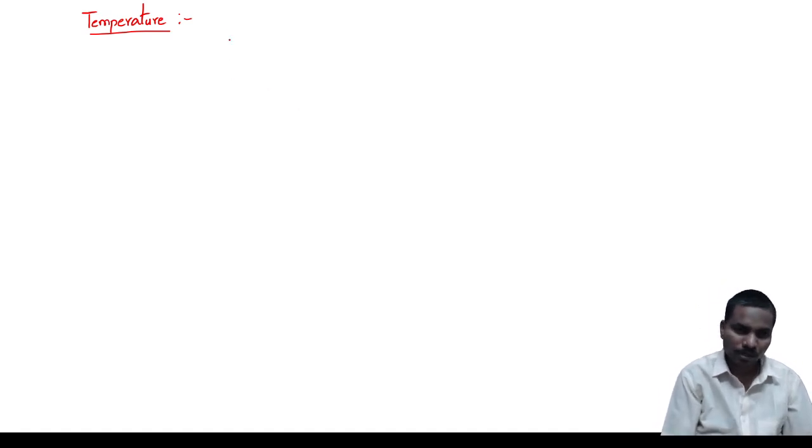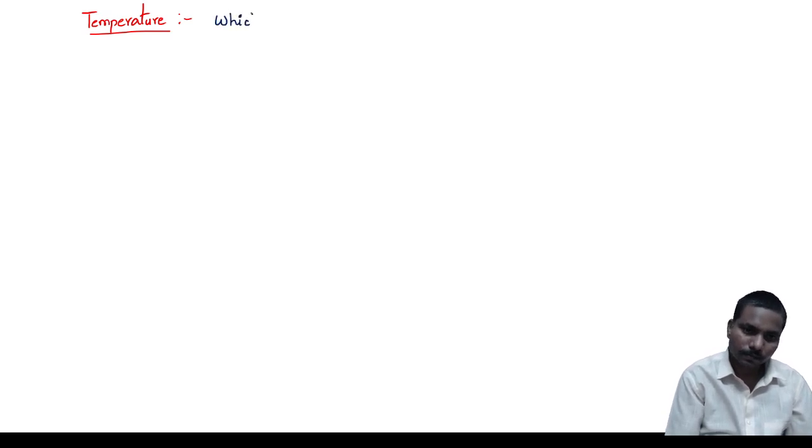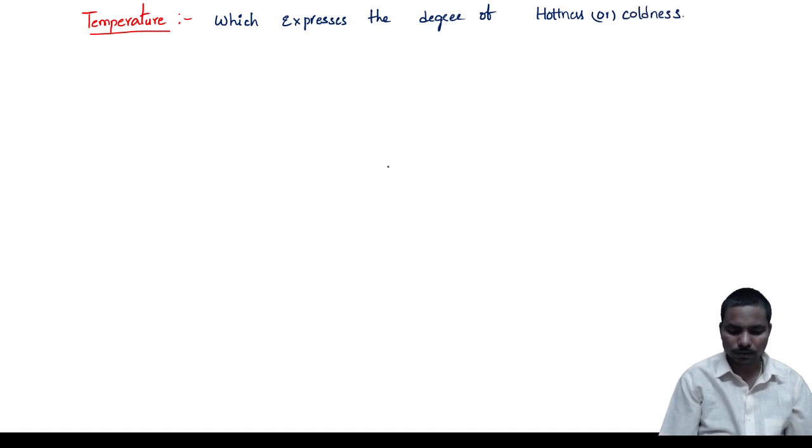So you can note down: temperature expresses the degree of hotness or coldness of an object or body, any body or object.